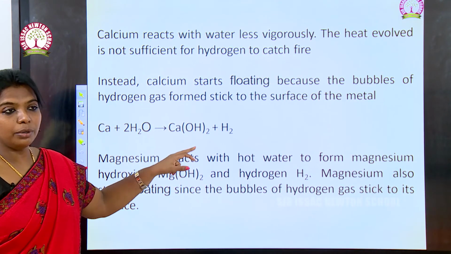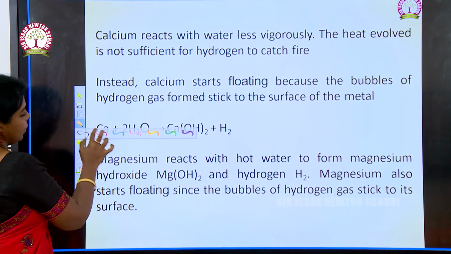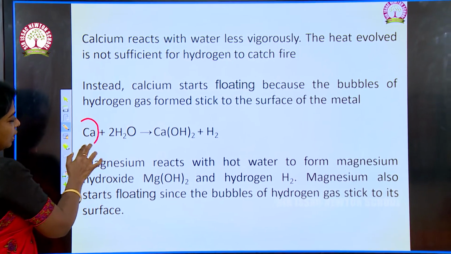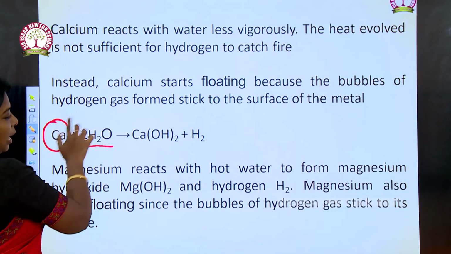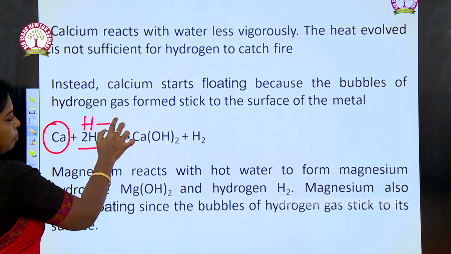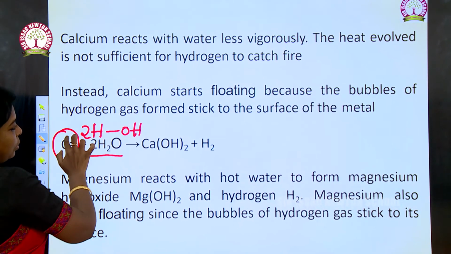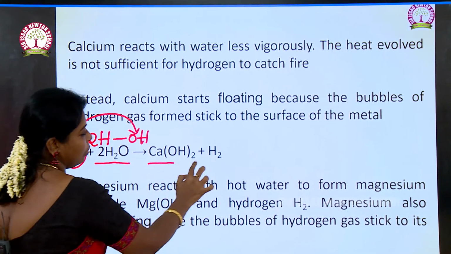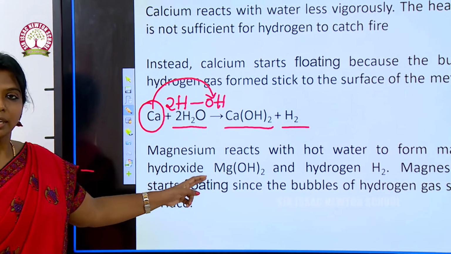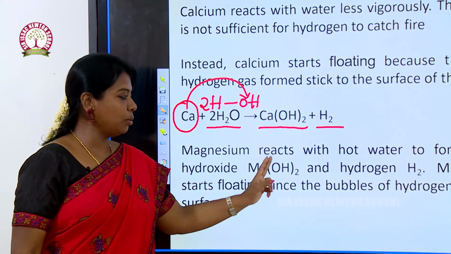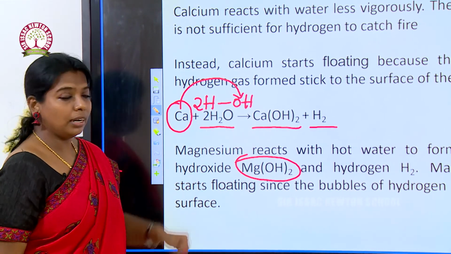The next one we are going to see is calcium. Calcium is a metal and it reacts with water. As we have seen earlier, we have to split water like this, then it will be easy for us to write the equation: calcium hydroxide and hydrogen. Magnesium, same as calcium, also reacts with water to form magnesium hydroxide and hydrogen.